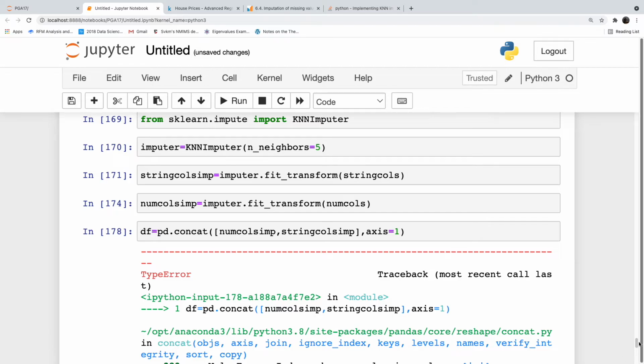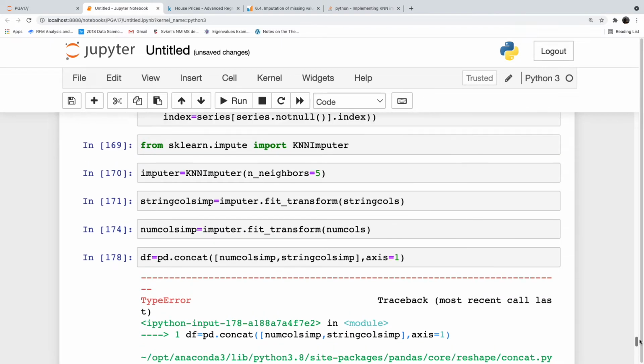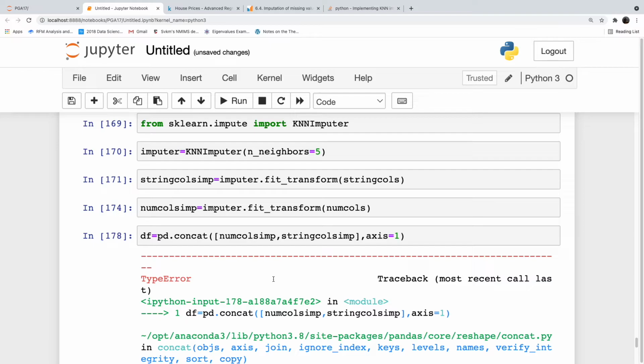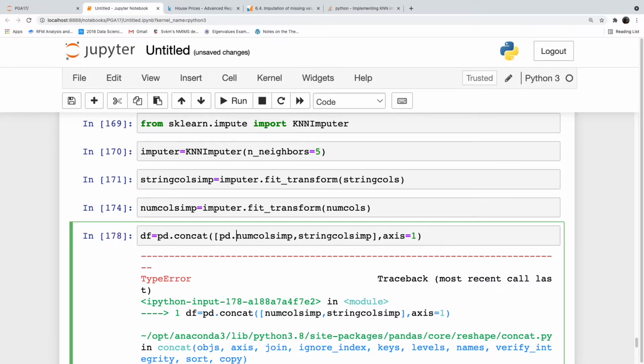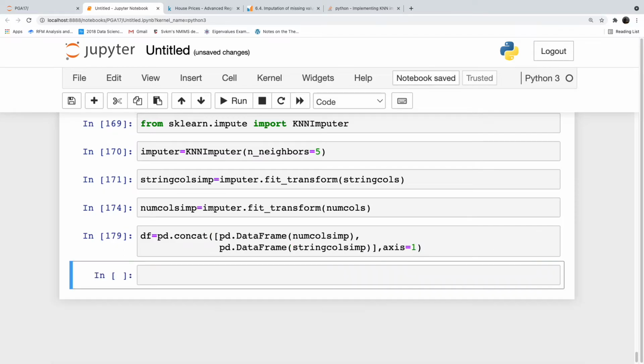Oh, what happened? Okay, one is an array and the other is a data frame. No problem. pd.DataFrame of num calls imp, comma, pd.DataFrame of string calls imp, comma axis is equal to 1.